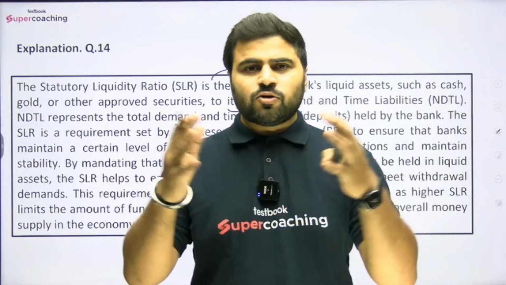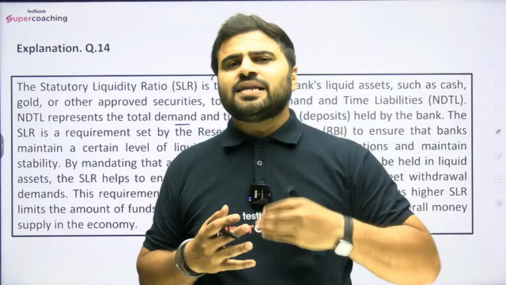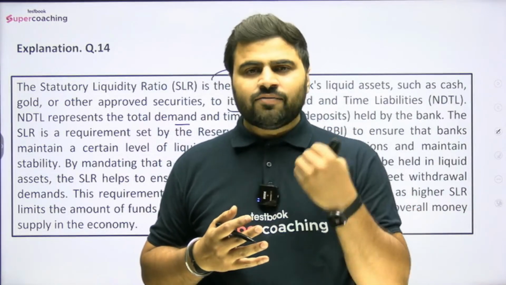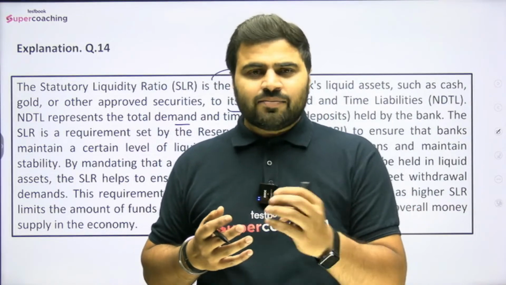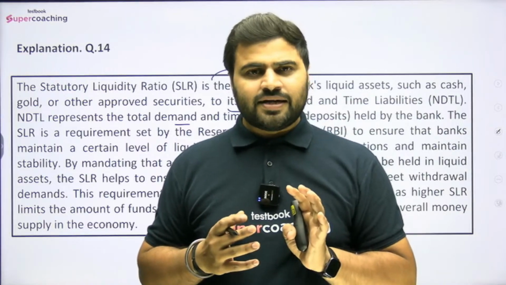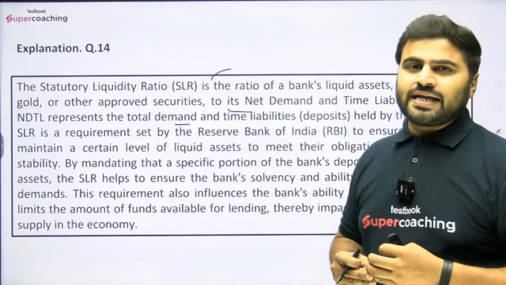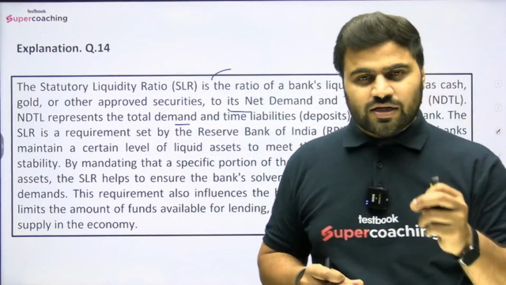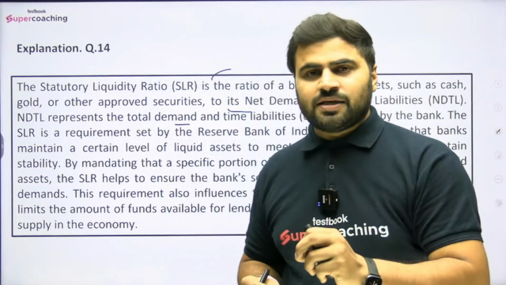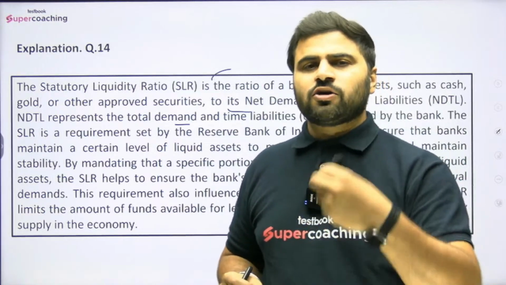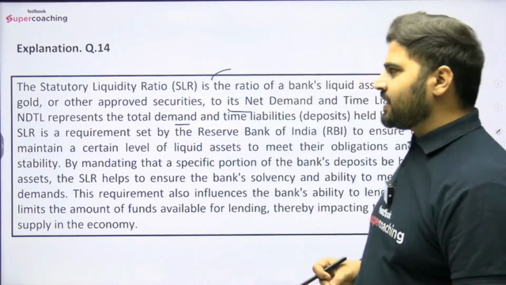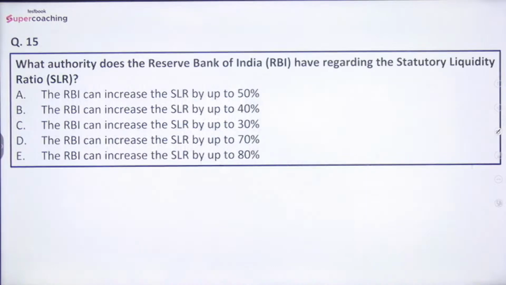सो इनको सबको बेसिकली हम बोलते हैं डिपॉजिट, and that is the liability for the bank, because ultimately whenever the account holder will demand the money, banks have to pay that, right? So that is why it is a liability for the bank, and we say net demand and time liabilities, right? तो इसका एक percentage होता है which banks have to keep with themselves in the form of cash or gold or government securities. That is up to the banks itself, right? So this is the statutory liquidity ratio.